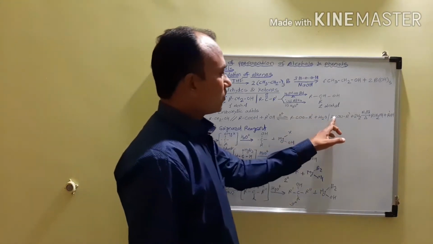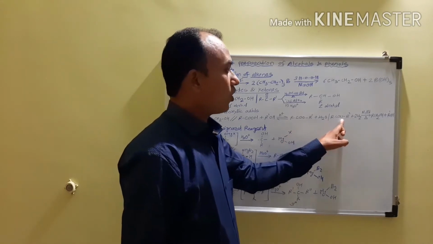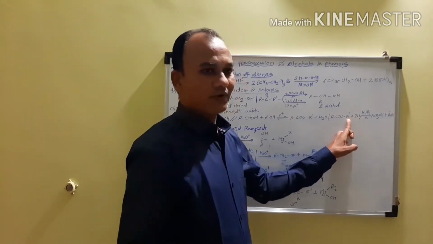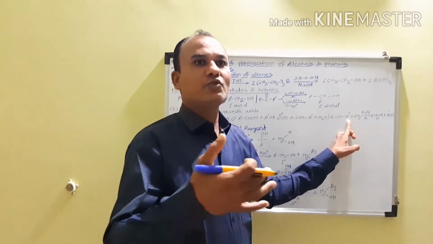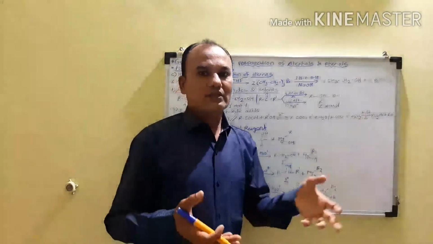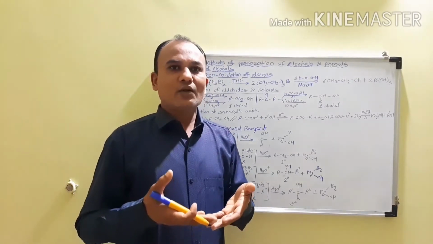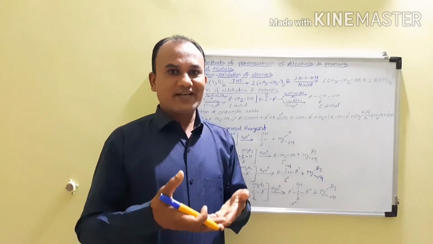Now this ester which is formed, on catalytic hydrogenation, there will be addition of H2 in the presence of active metals such as nickel or palladium. Why is this called a catalytic hydrogenation? Because in that case the nickel or palladium metals provide the surface area for the reaction.